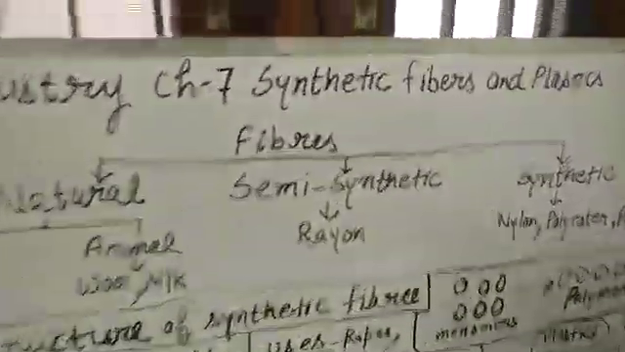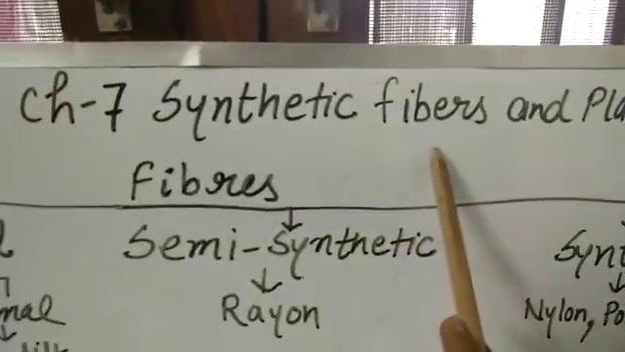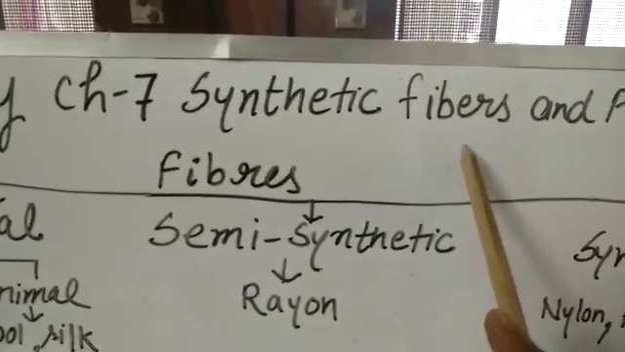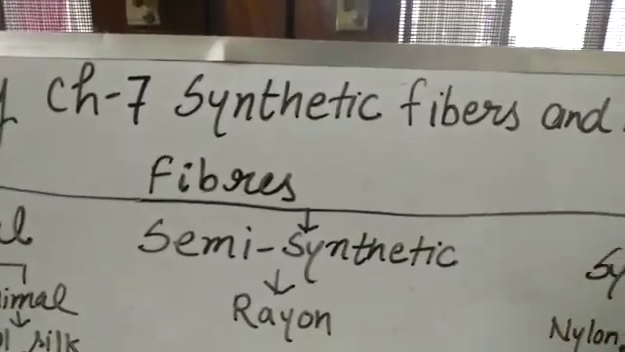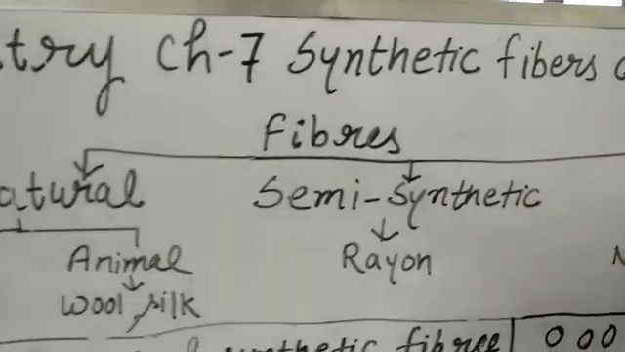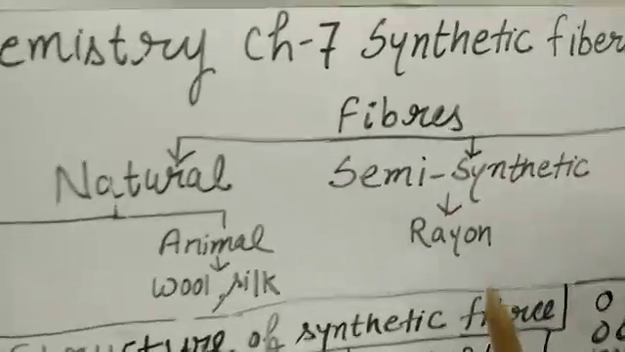Now, what do you mean by fibers? We have different types of fibers. In 6th class or 7th class you have studied about fibers. From where can we get fibers? We get fibers from animals and plants. Okay, so let's revise the basic terms of fibers.